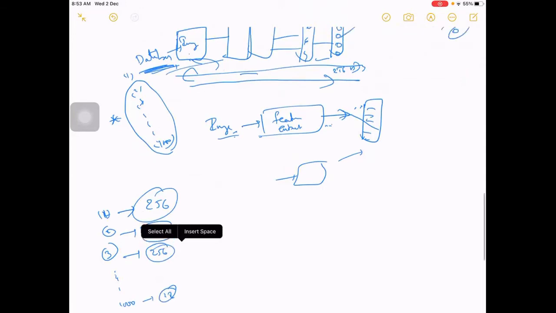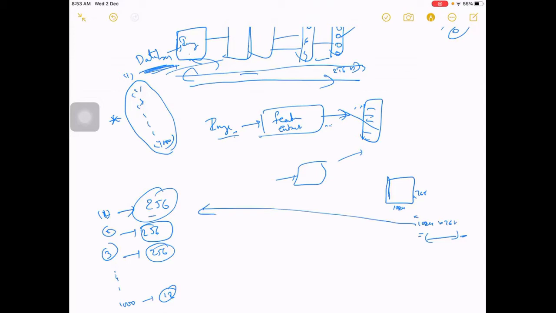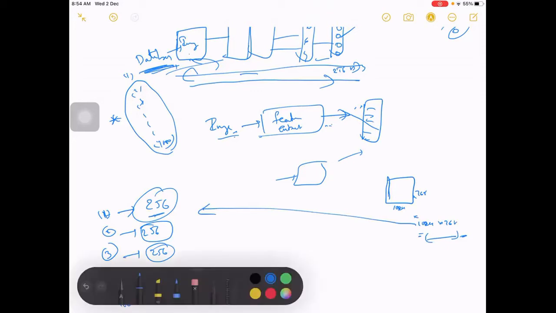But if you wanted to store the entire image, maybe the image is 1,024 into 768. If you do the multiplication, this is 1,024 into 768, this many points. So instead of something this big, we are only storing just 256. So here itself it has reduced by a large extent, right? So it won't have a very large computational capability requirement.